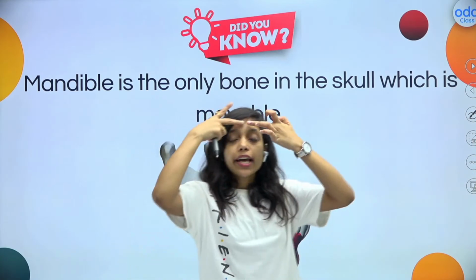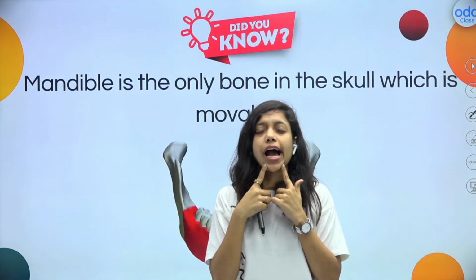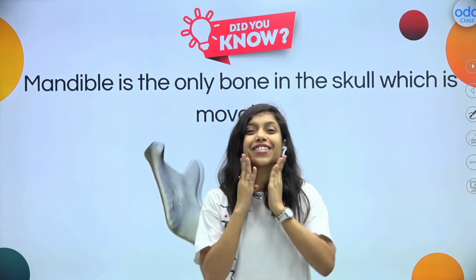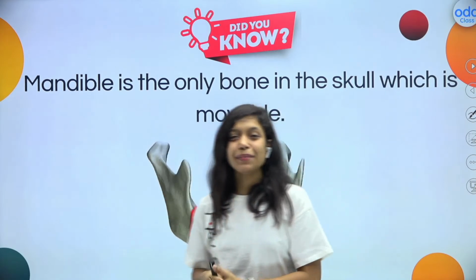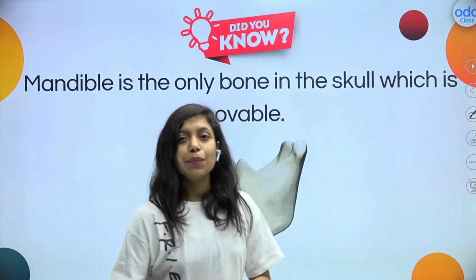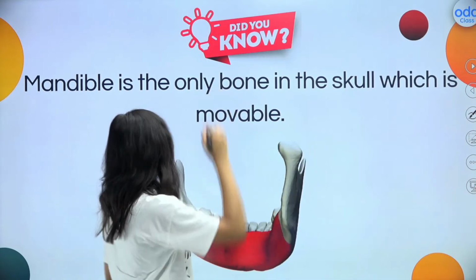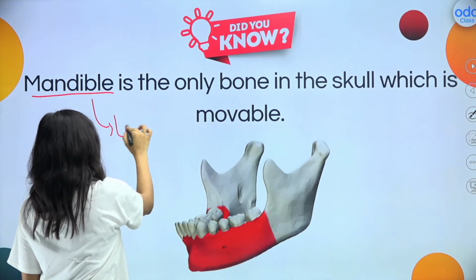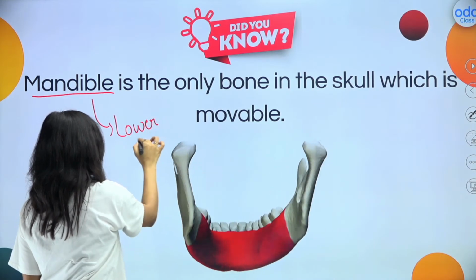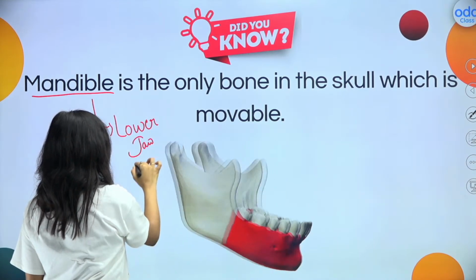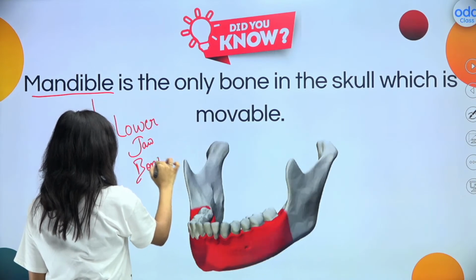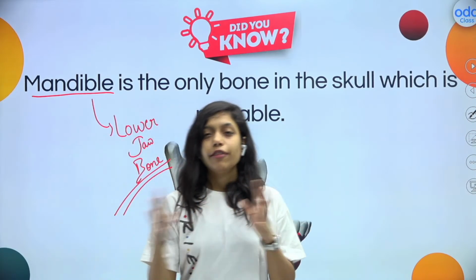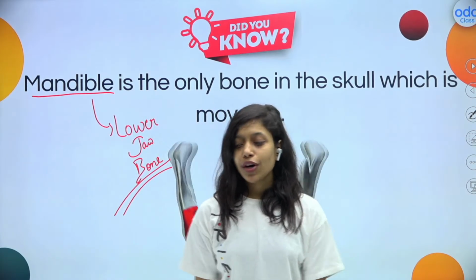which is movable. I cannot move any of the other bones, but see here, I can move my mandible, right? We can move our mandible. So this lower jaw bone, that is mandible, is the only movable bone in the whole skull. Out of 22 bones, only the mandible, that is our lower jaw bone, is movable.